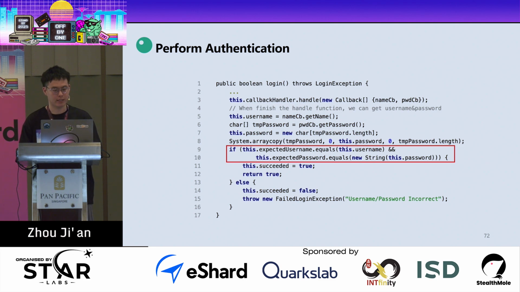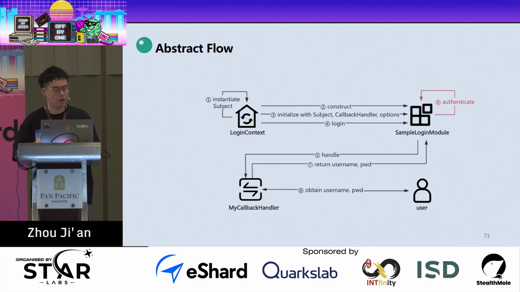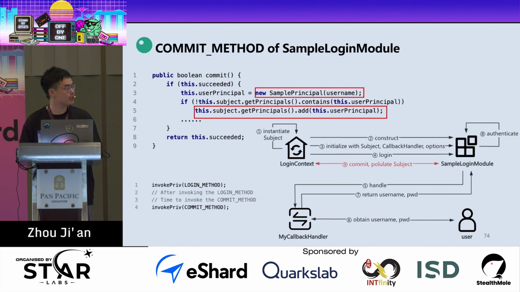And since we get the username and password from the user input, it is time to perform authentication. So we compare the username and password with the preset username and password, and if they don't match, it will cause an exception, and otherwise it will succeed. So now we just add an authentication step. And if we log in successfully, then we will go to execute the commit method. Here, it just creates an instance of sample principal, adds our username to it, and then adds it to the subject.